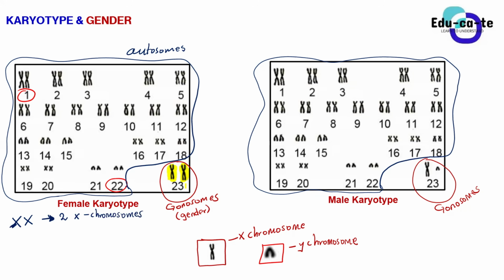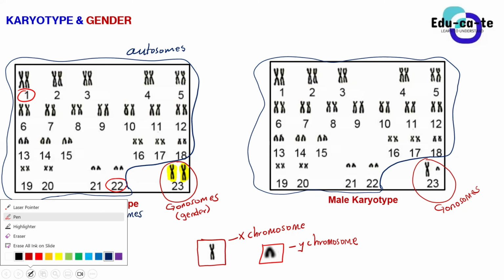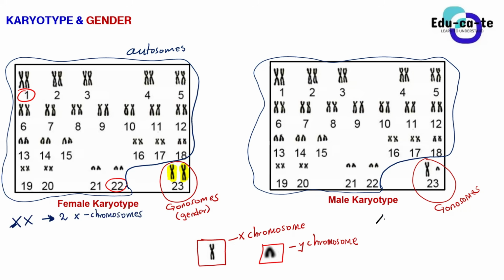So this is XX. That's 2 X chromosomes. But as for males, the males have got an X and a Y chromosome. So as for males, their sex chromosomes are made up of X and Y. Do you realize, guys, that females do not have a Y chromosome? Yes, females don't have a Y chromosome, but males have a Y and an X.